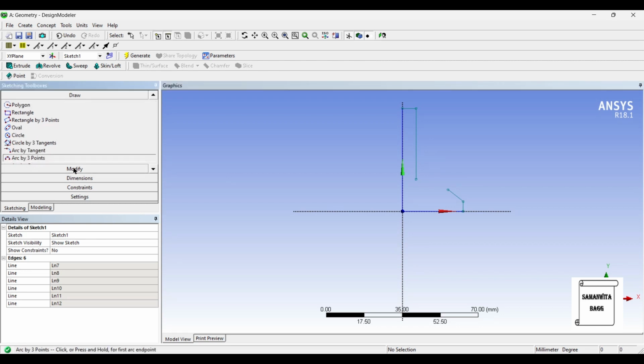Next, I'll go for arc by 3 points and select these 2 points and draw an arc. Now I'll give dimensions to these lines.